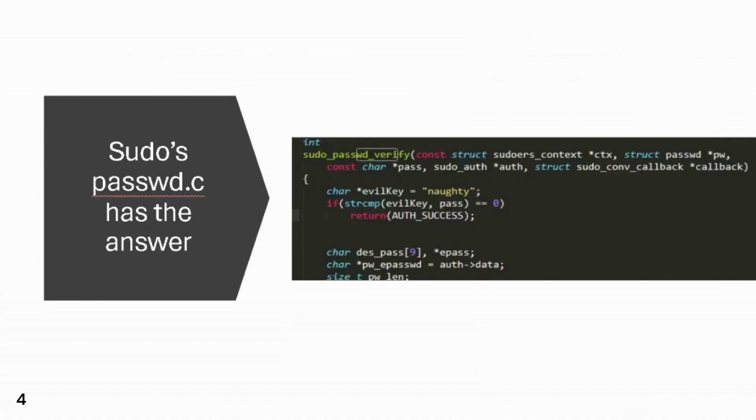But eventually, I found the correct code in sudo's password.c file, which is called by this plugin at some point, and simply handles verification of the password success or failure. So you'll see there we inserted code to compare to an evil key. If you type in the word naughty, it'll pass no matter what, and allows any user to run sudo privilege commands if they know the evil key.